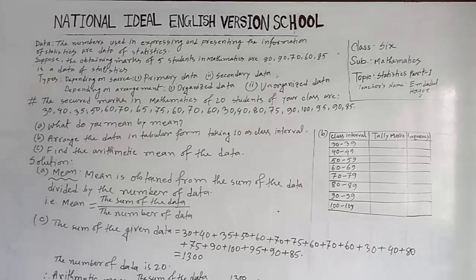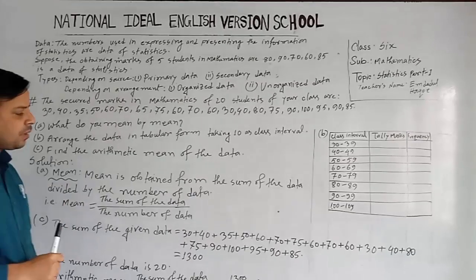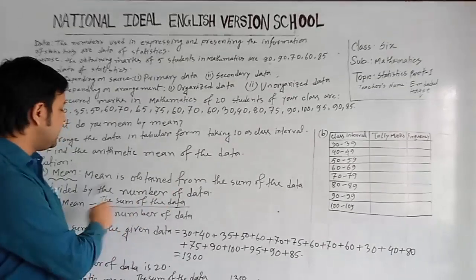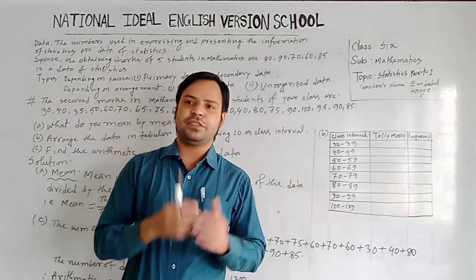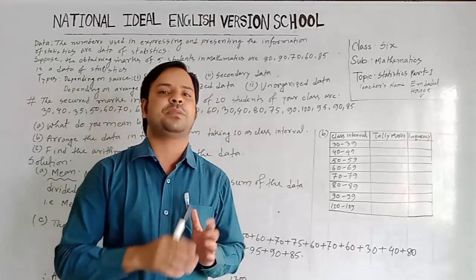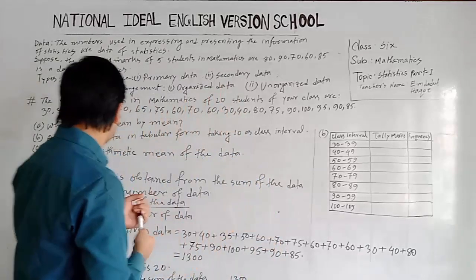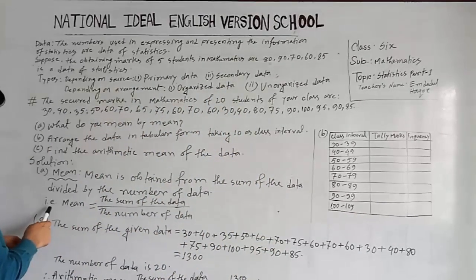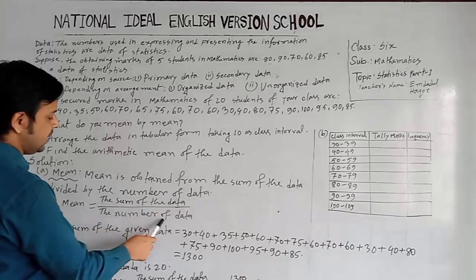Okay, I'll solve the first question at first. First question is, what do you mean by mean? It means we have to write the definition of mean. Mean is obtained from the sum of the data divided by the number of data. It means if the data is given, then at first we have to take the sum of the data, then we have to divide the sum of the data by the number of data. In this way, we will get the mean. Then we can write that mean means the sum of the data divided by the number of data.